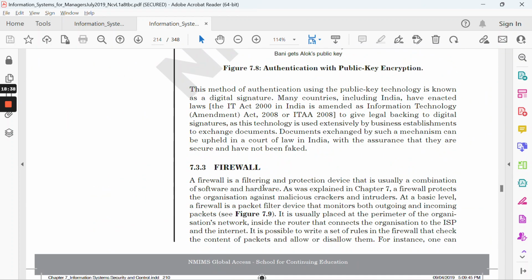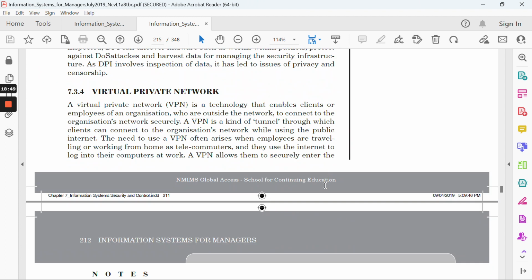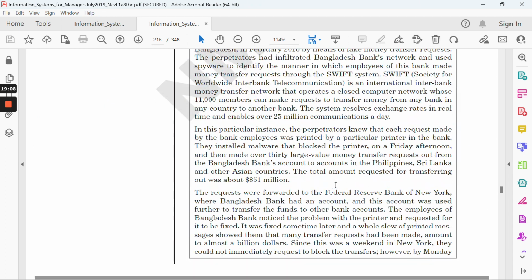Firewall is the most commonly used, where we attach a firewall to avoid any malicious crackers or intruders from coming in. That is one thing which you can refer to. The second is VPN. With a VPN you are creating a kind of tunnel to access your website or your blogs via some third party network, right? So these are the two measures.